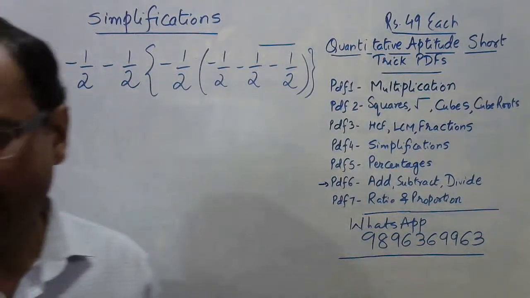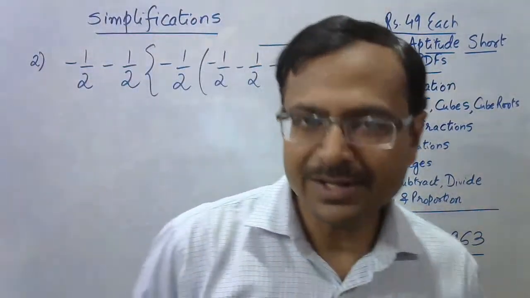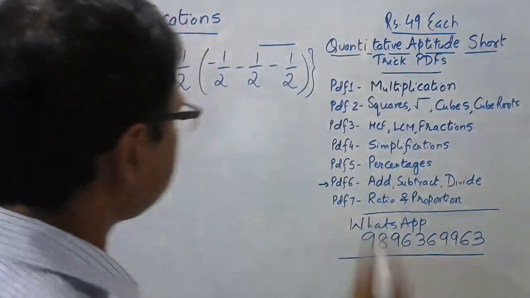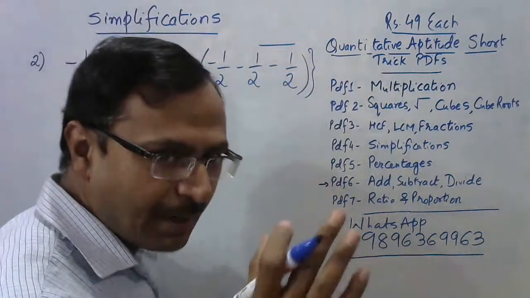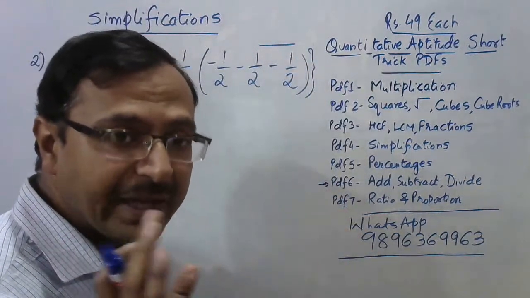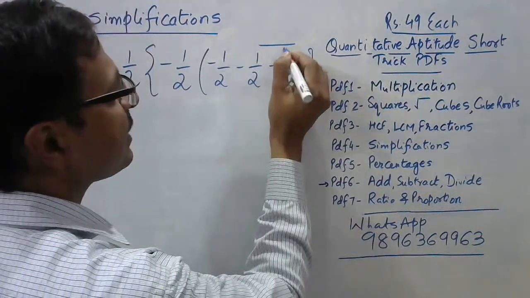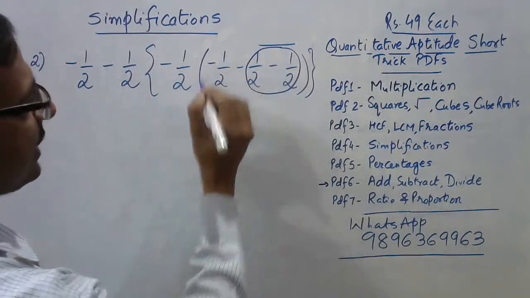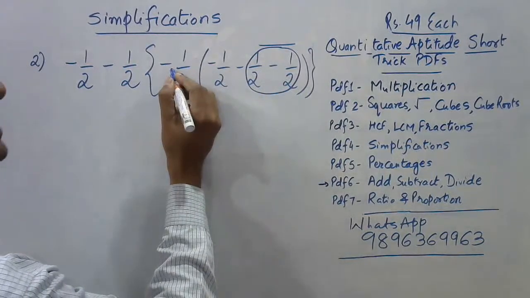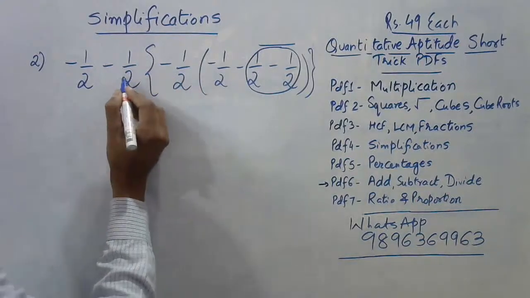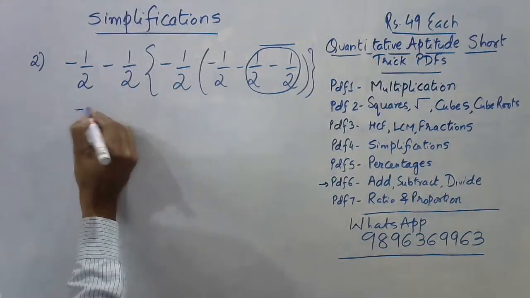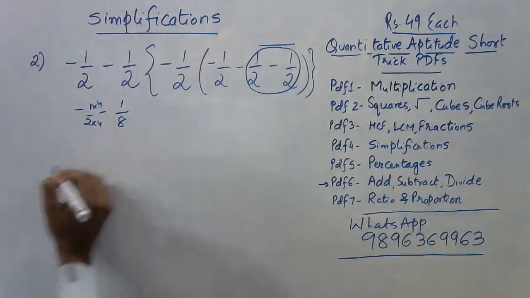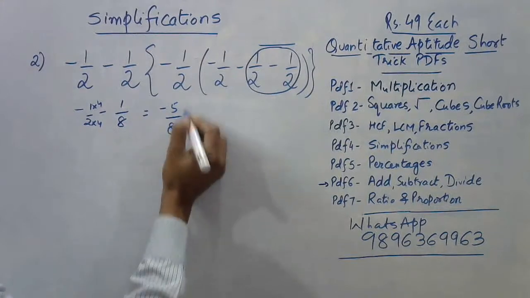Okay, -5/4, -5/8. Friends, how many different answers have we got? I think countless different answers for this one, and this is going to be fun solving on the board. Now see, this is a bar. So what does the bar, the vinculum sign, mean? That we have to simplify the expression under the bar first. So this becomes 0, and if this is 0, then minus half minus 0 is minus half only, and minus half multiplied by minus half is 1/4. 1/4 into this is 1/8. So -1/2 minus 1/8, and this is 4 times. This is also 4 times. So this becomes -5/8, which is the correct answer.